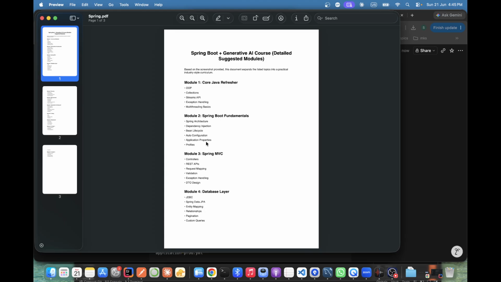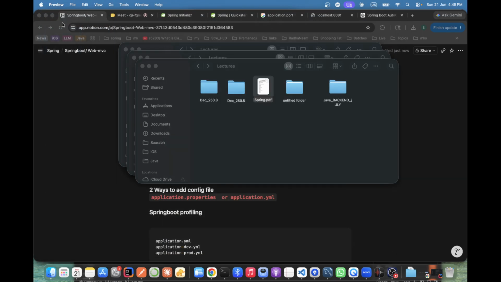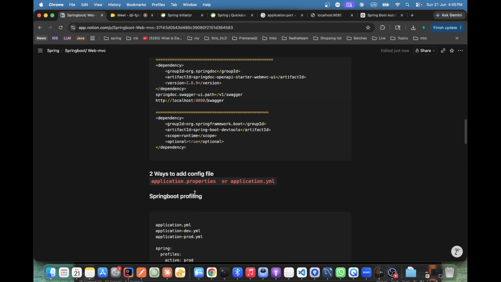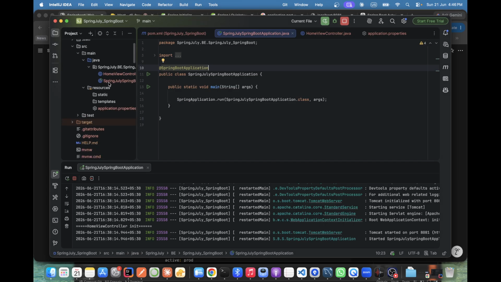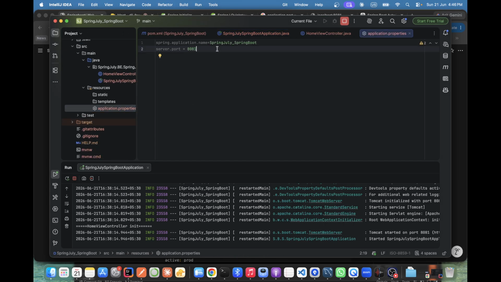As I told you, Spring Boot has two ways: application.properties and application.yaml. We added application.properties.